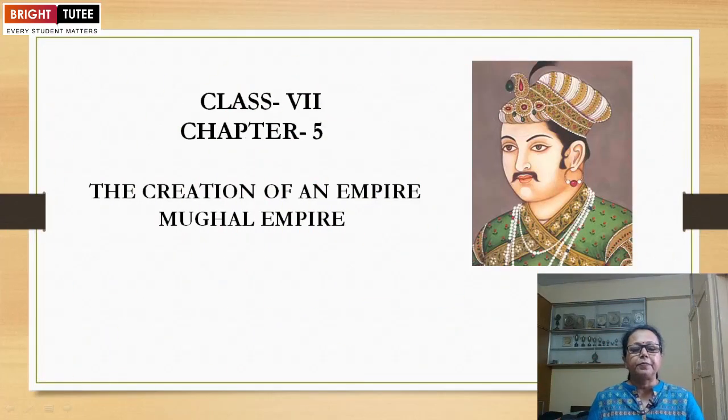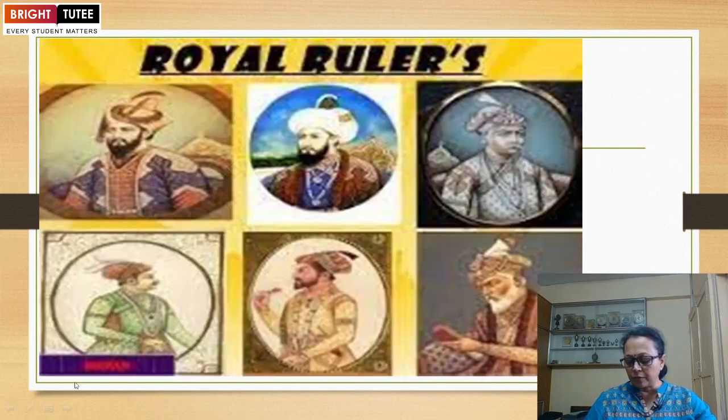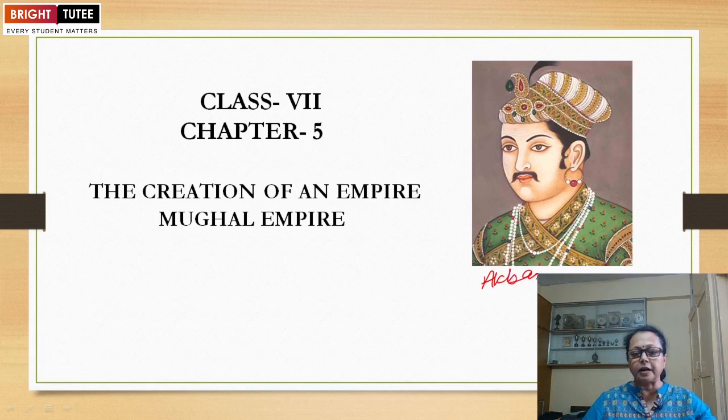Hello everyone. Now we are going to begin with class 7, chapter 5 of history. The name of the chapter is The Creation of an Empire, Mughal Empire. Chapter number is 5. With this, one of the greatest rulers of the Mughal Empire is Akbar. His name is Akbar. One of the greatest rulers.